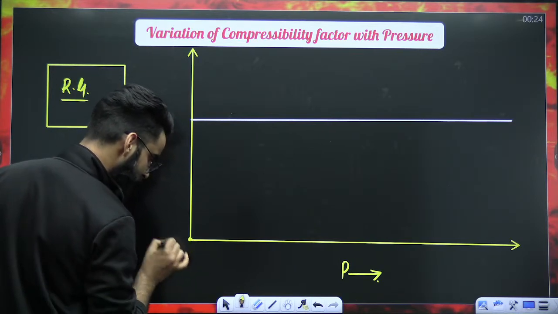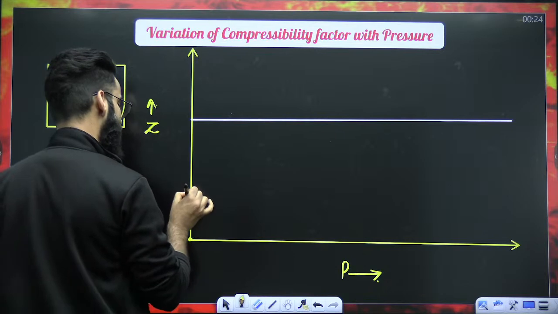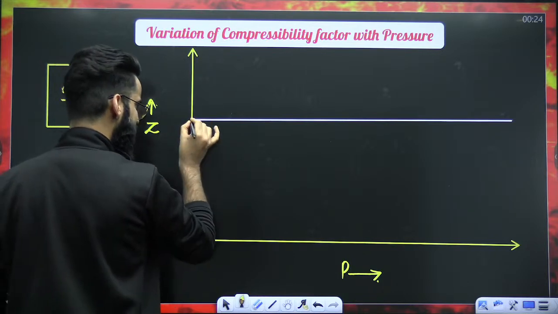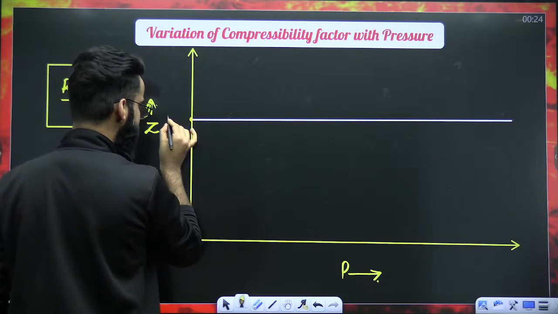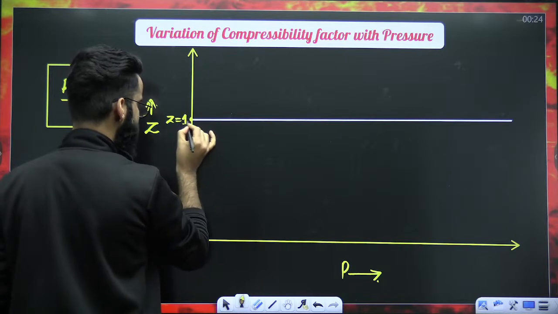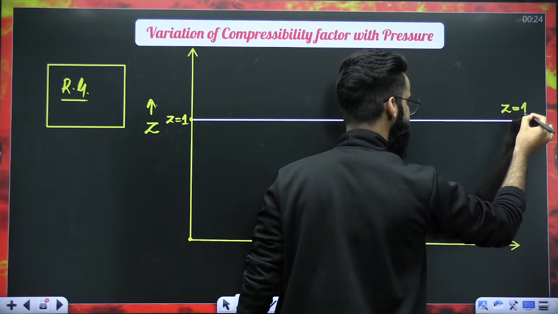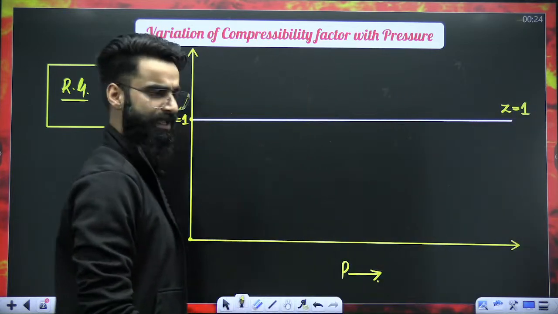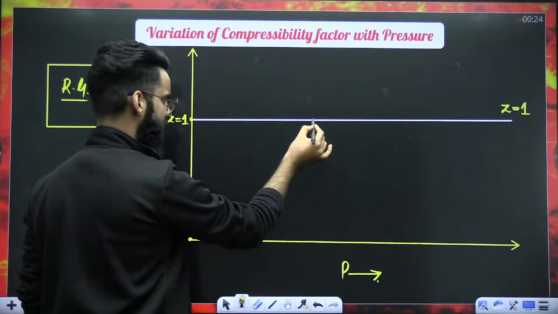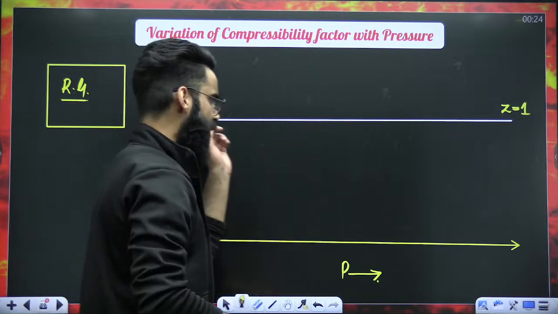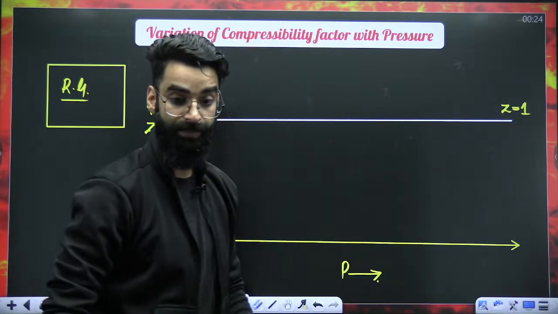If you go up, the value of Z increases. Let's assume at this particular point the value of Z is 1. If I ask you, what is the equation of this whole line? The equation of this line is Z is equal to 1. If you take any point, Z is equal to 1.